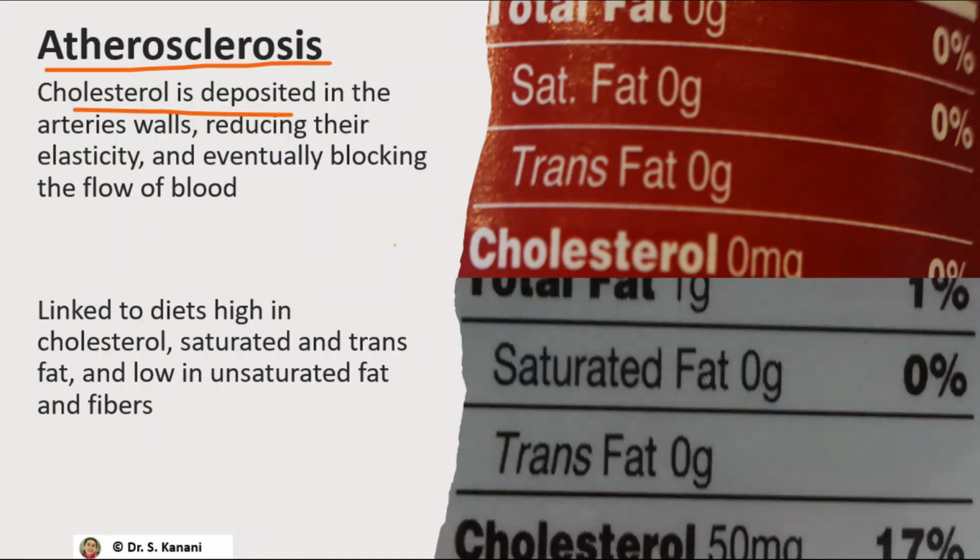And please recall that in many of our arteries, we need the elasticity to help the flow of blood. And also when plaque forms, obviously it narrows down the lumen of the arteries and eventually blocks the flow of the blood. So that places the health of that individual at risk. And we know that atherosclerosis has been linked to diets that are high in cholesterol, saturated fat, and trans fat. These diets in general have a low amount of healthy fat, unsaturated fat, and also a low amount of fiber.